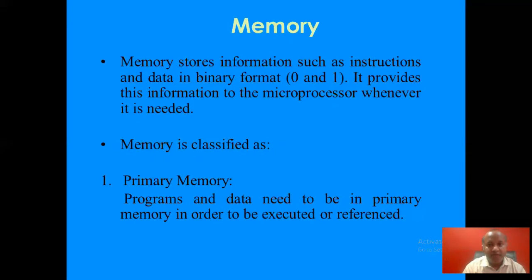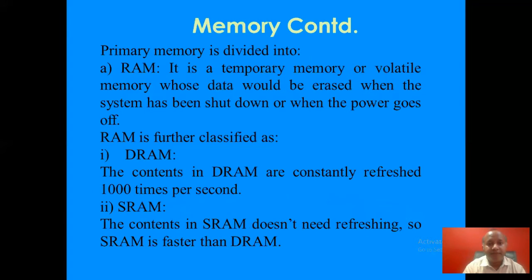So what is primary memory? Programs and data need to be in primary memory in order to be executed or referenced, right? So the data, whatever is going to be processed by the microprocessor, must be stored in the primary memory. This primary memory is further classified into RAM and ROM. These are the terms that you might have heard nowadays.